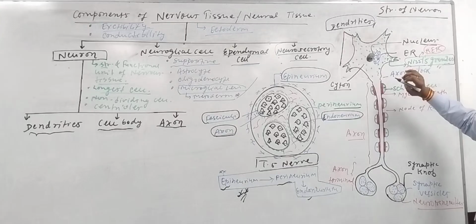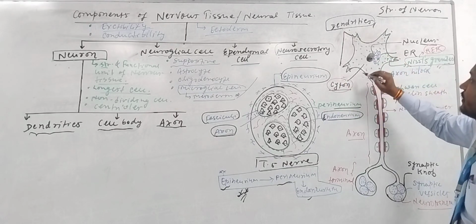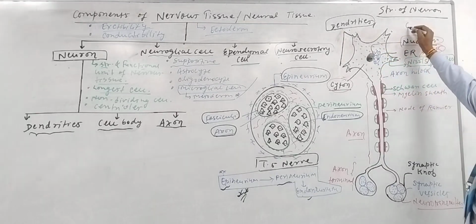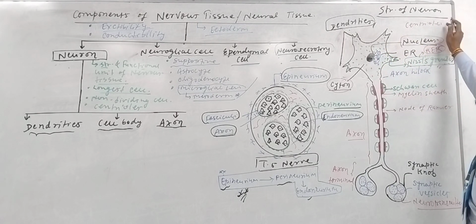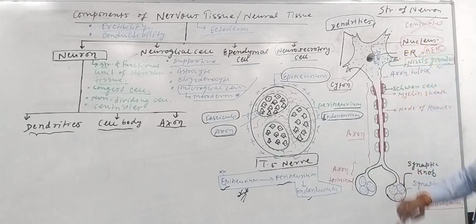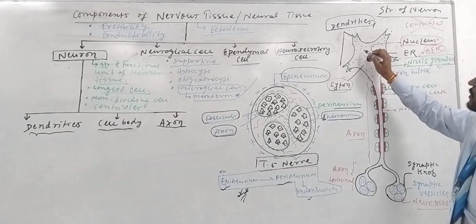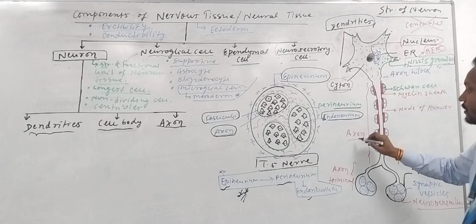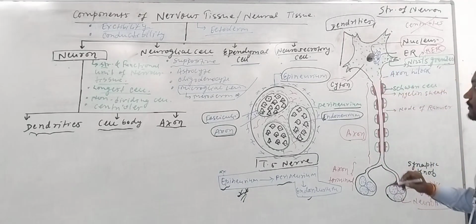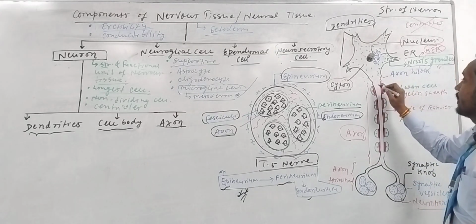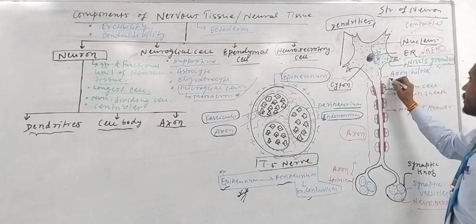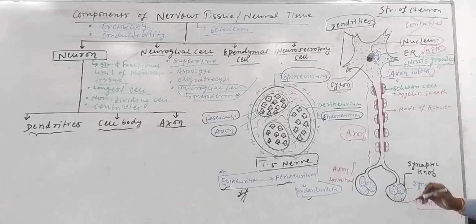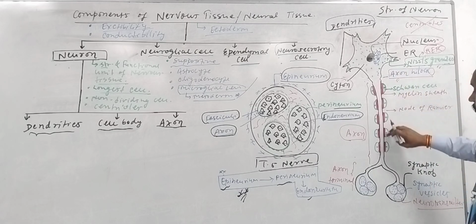And next is the cyton. Cytons have a large, central nucleus and cell organelles, but they do not have centrioles. Centrioles are completely absent; only other cell organelles are present. The cyton gives rise to the axon, the longest part of the nerve. The point where the axon begins is called the axon hillock, a very sensitive zone where the formation of the axon takes place.